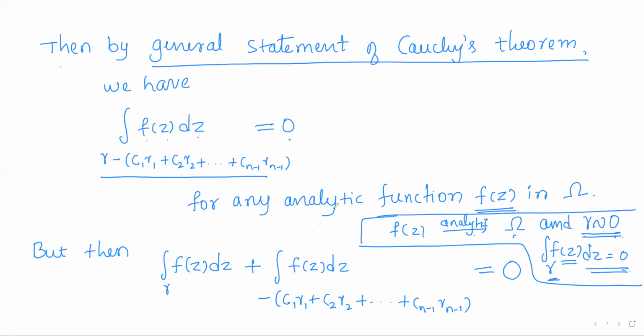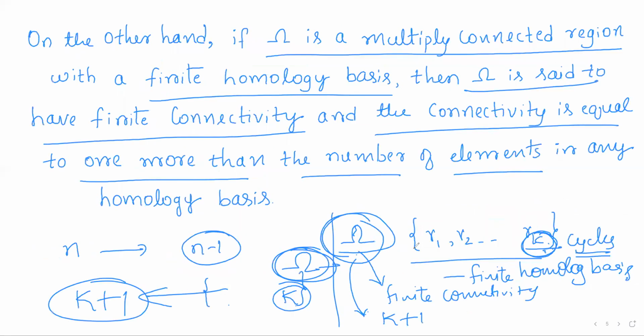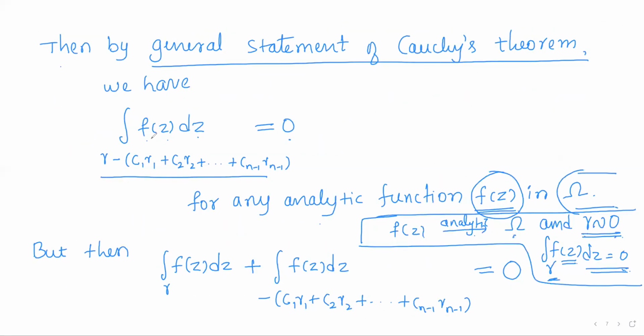Here also, if I assume that f of z is any analytic function in the region omega, and gamma minus C1 gamma 1 plus C2 gamma 2 and so on plus C n minus 1 gamma n minus 1 is a cycle homologous to 0, then the integral of f of z over this cycle will be equal to 0.